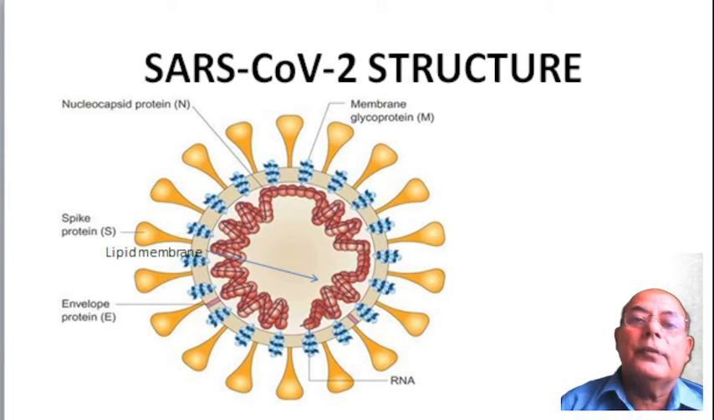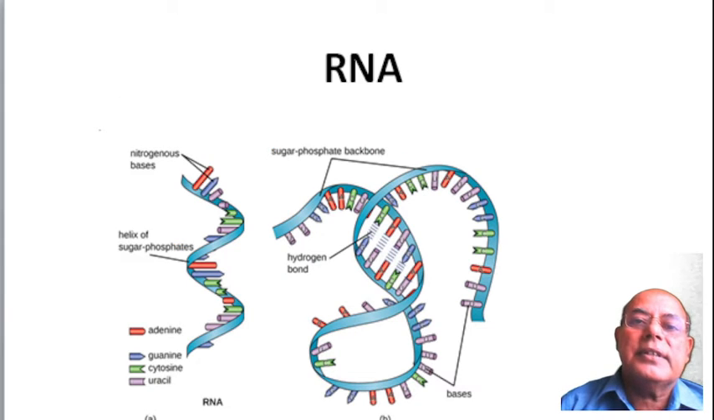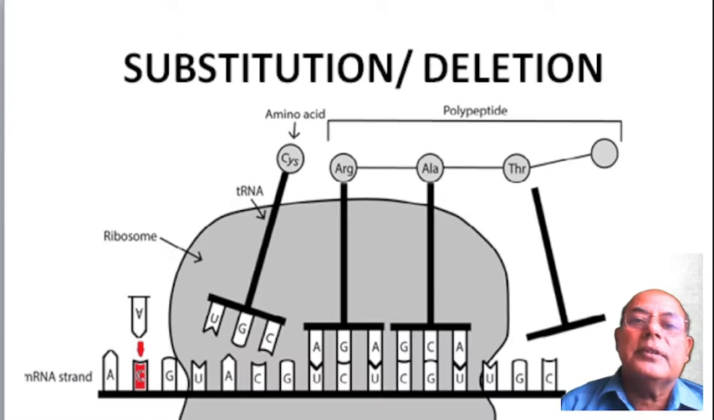Core is made up of RNA surrounded by nucleocapsid protein, and around it is lipid membrane. Three proteins are inserted in the lipid membrane. They are spike protein, envelope protein, and membrane protein. RNA is single-stranded with sugar 5-phosphate backbone and lattice of nitrogenous bases.